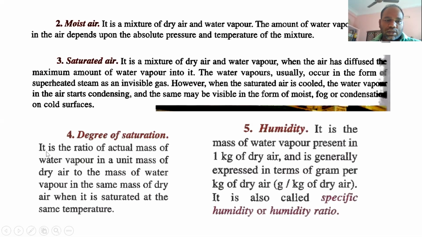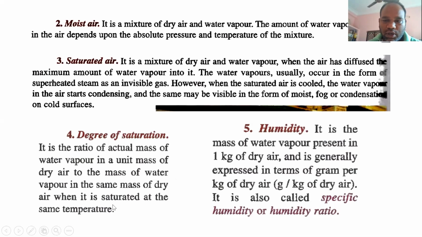So this is the degree of saturation. It is defined as a measure of how much water vapor content is there in the air. It is the ratio of the actual mass of water vapor in a unit mass of dry air to the mass of water vapor in the same mass of dry air when it is saturated at the same temperature.